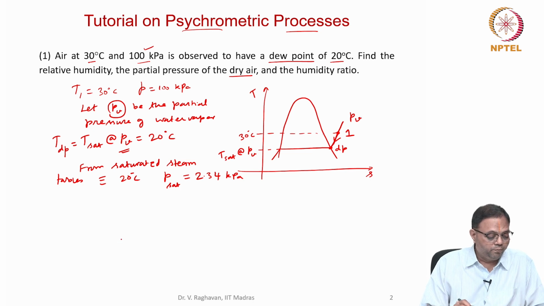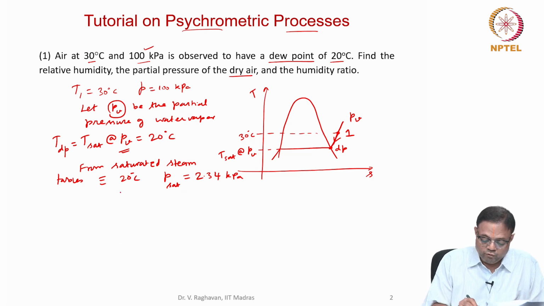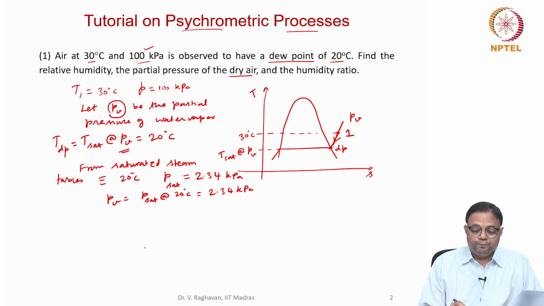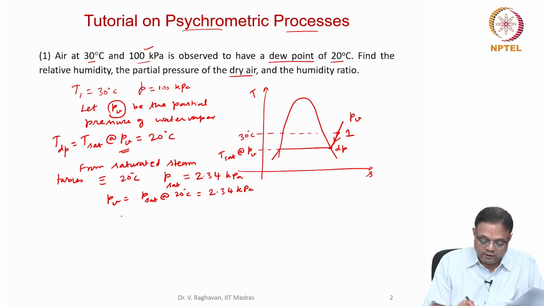So this will be equal to PV. PV will be equal to P sat at the dew point, that is 20 degrees centigrade, which is 2.34 kilopascals.